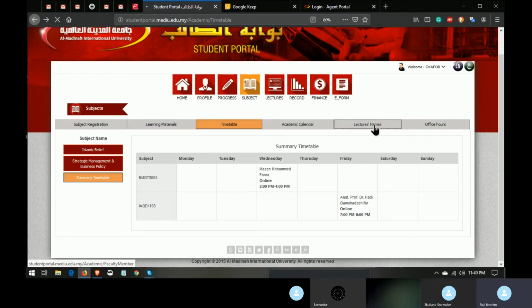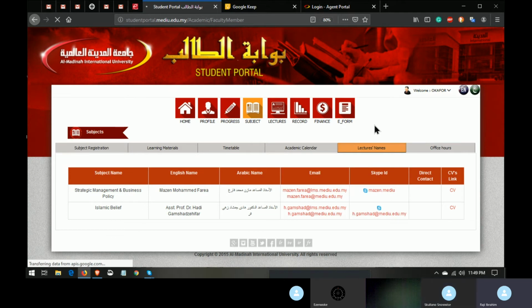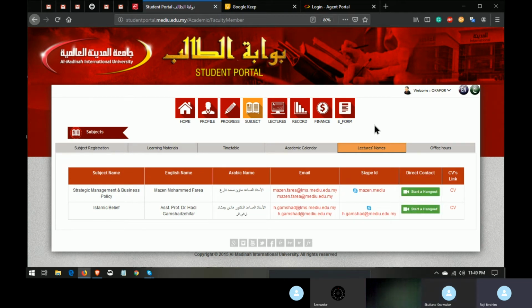So for the lecturer's name and the email, each of those lecturers whose course you are taking, you can always know their name and their email under your subject, then the lecturer's name. You will see it there. You will see the subject name, the English name of the lecturer and the Arabic name of the lecturer, then their email.